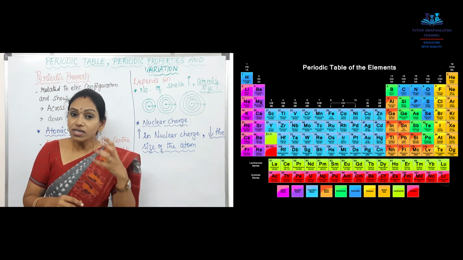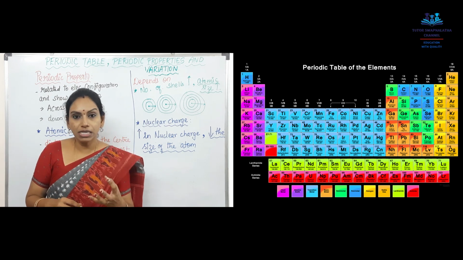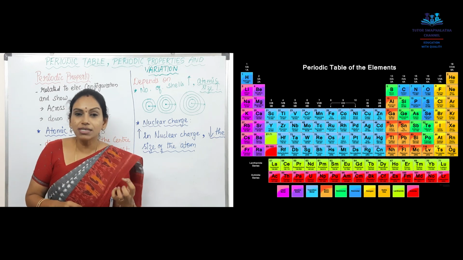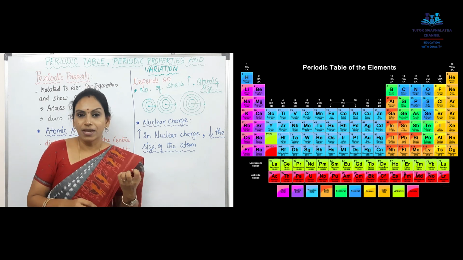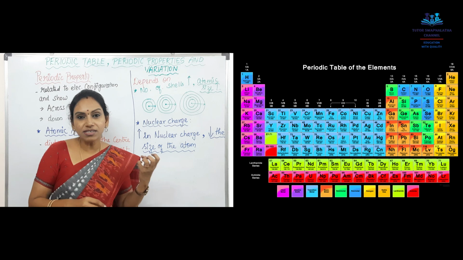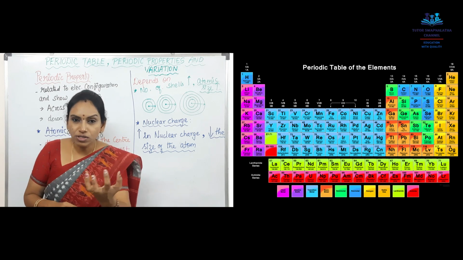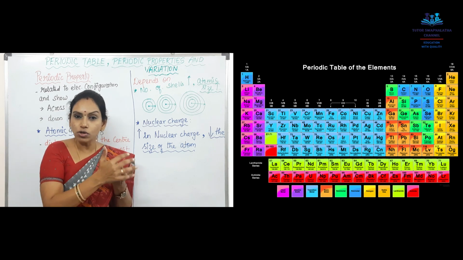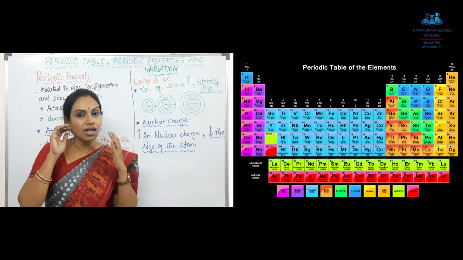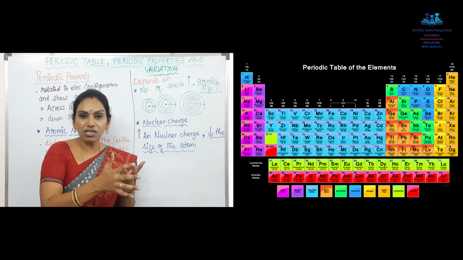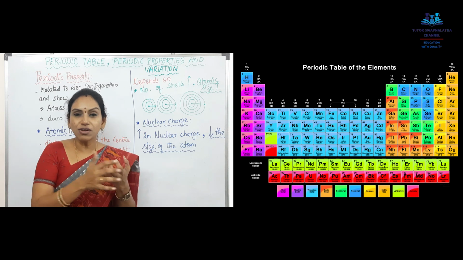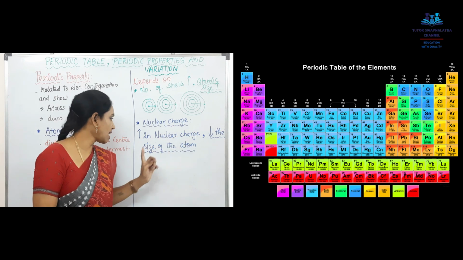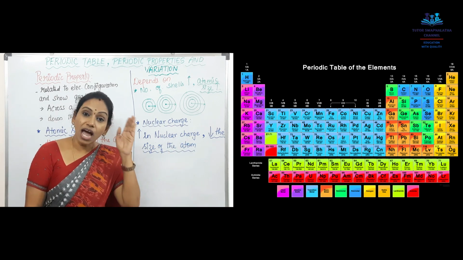So, that is what nuclear charge is. Nuclear charge being plus tries to pull or attract the electrons towards itself. In that process, the shells come closer to the nucleus. Since the nuclear charge is pulling the electrons, the electrons move towards the nucleus and the shell size decreases, coming close to the nucleus. So, the size of the atom also decreases. That is the reason why, as nuclear charge increases, the size of the atom decreases.